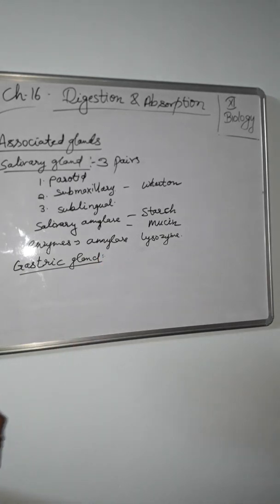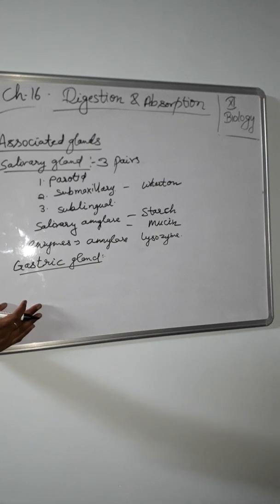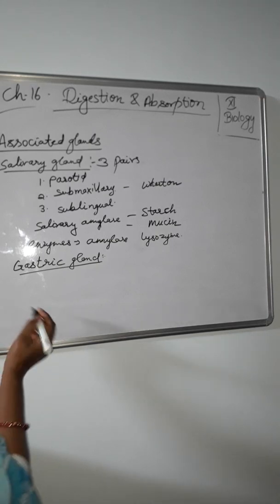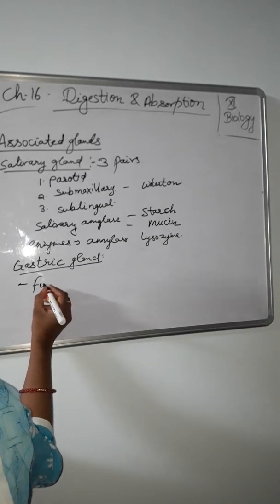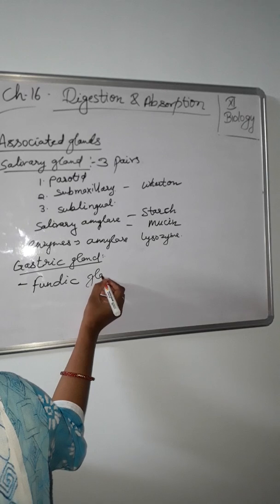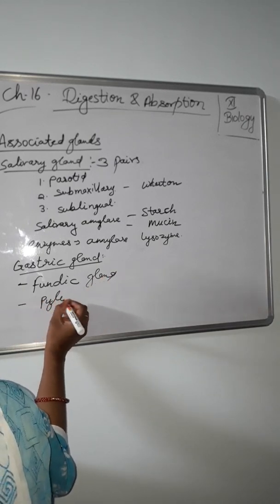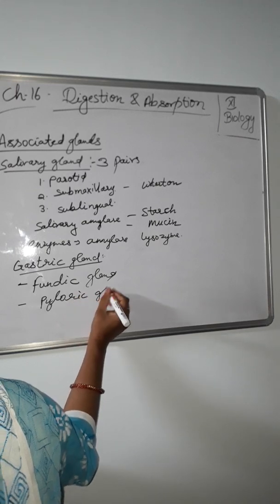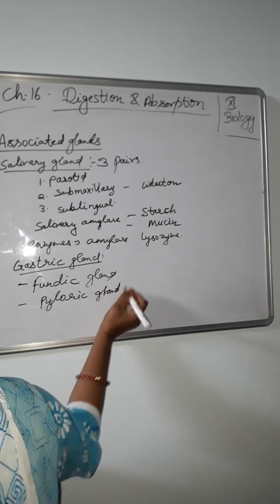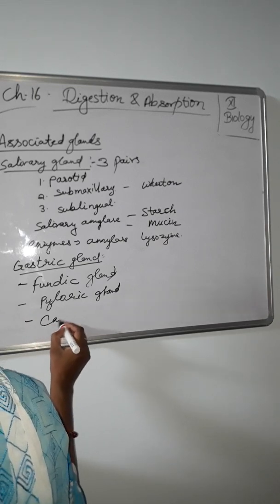Glands that are present in the stomach are known as gastric glands. Types of gastric gland: fundic gland, pyloric gland and cardiac gland. First one is the fundic gland, which is in the fundus region. Second one is the pyloric gland. And third one is the cardiac gland.